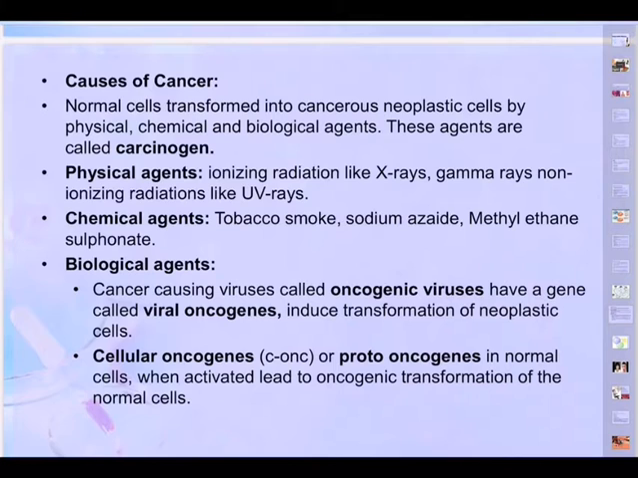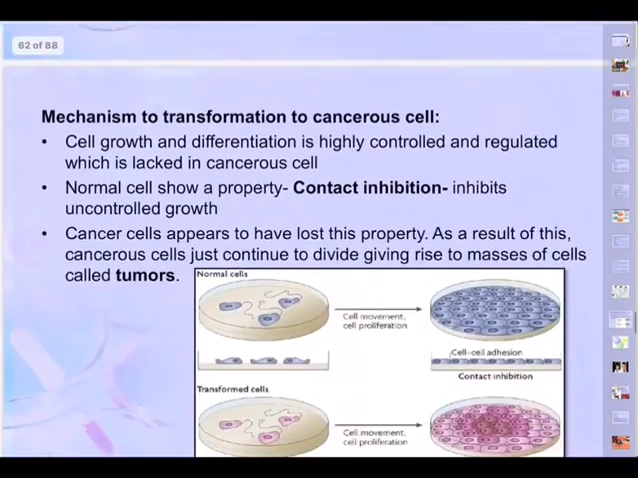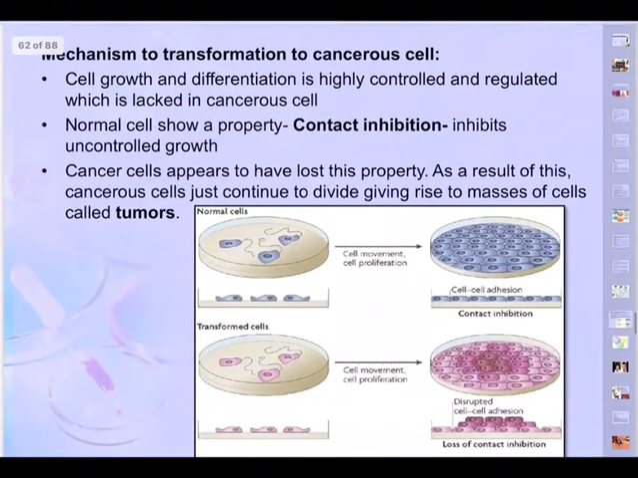These viral oncogenes by mistake enter into our body, and the person becomes cancerous. And then just now I said cellular oncogenes, C-oncs, are proto-oncogenes in normal cells. When activated, how do they get activated? By continuous exposure to X-rays, gamma rays, UV rays, like that. Under special conditions, when activated, they lead to oncogenic transformation of normal cells, meaning normal cells become cancerous cells.